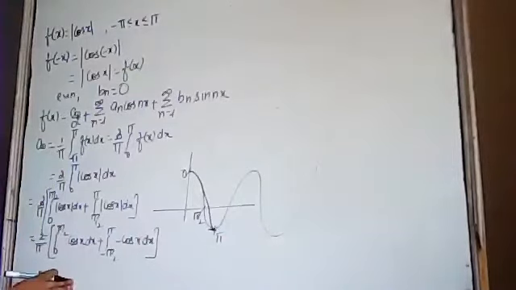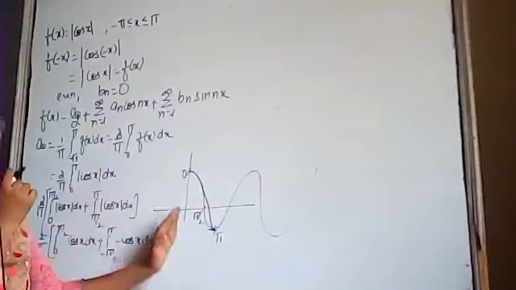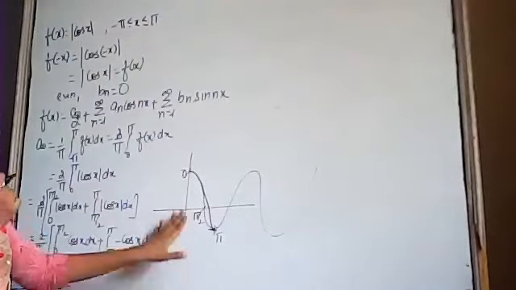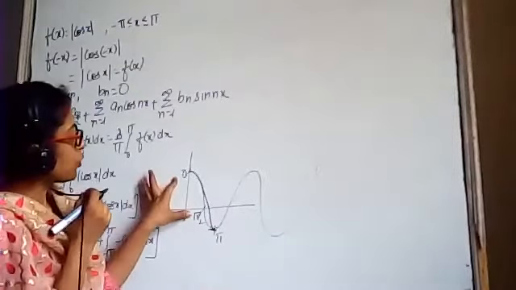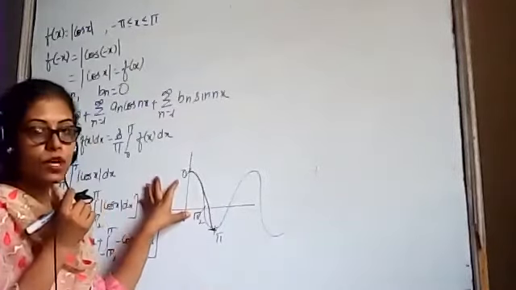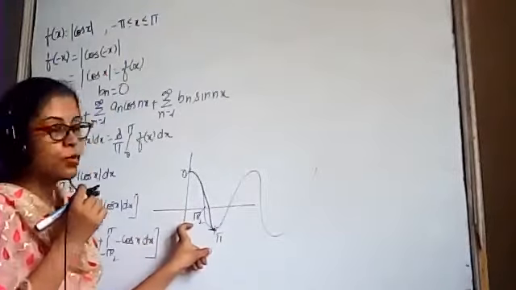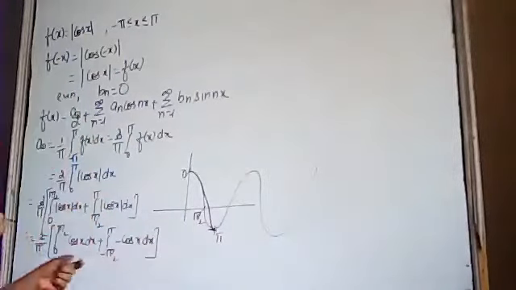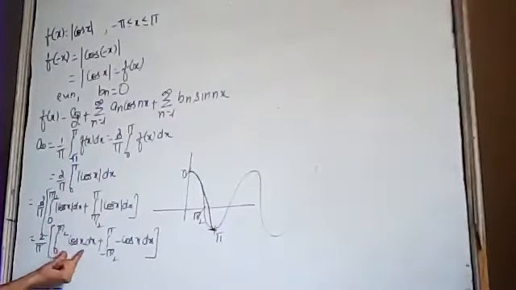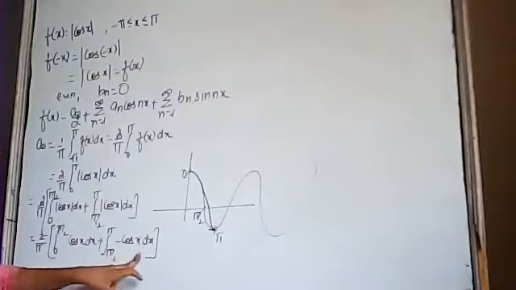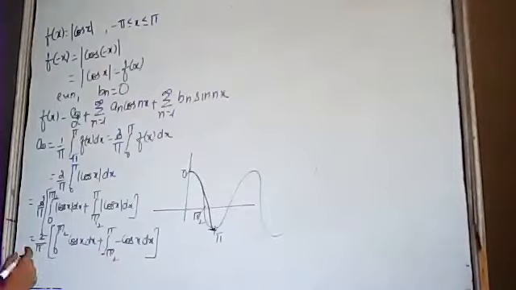Kindly note this step very carefully, as we are changing from one interval to the second interval. In this interval, we have two values of cos. From 0 to pi by 2, we have positive value of cos, and from pi by 2 to pi, we have negative value. So we have divided this interval in two parts, and in one part from 0 to pi by 2 its value is positive, and from pi by 2 to pi its value is negative, minus cos x dx. Now you have to integrate this function.